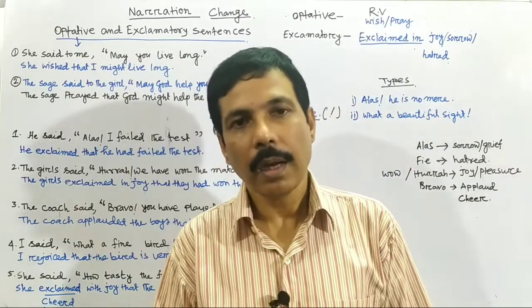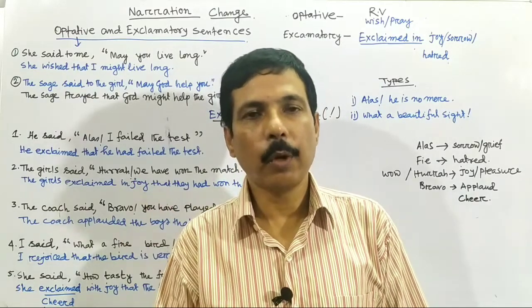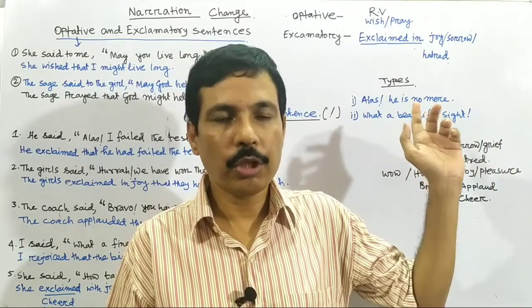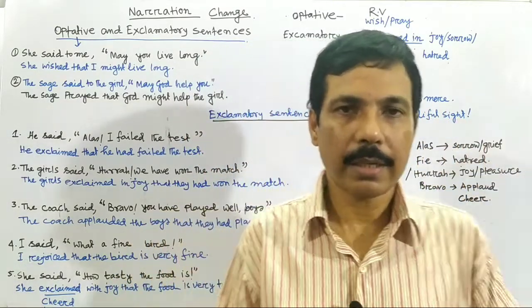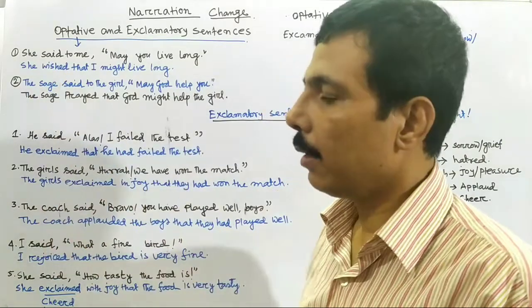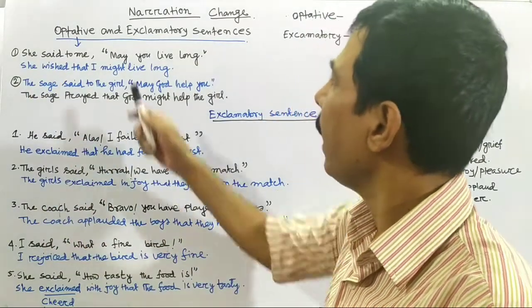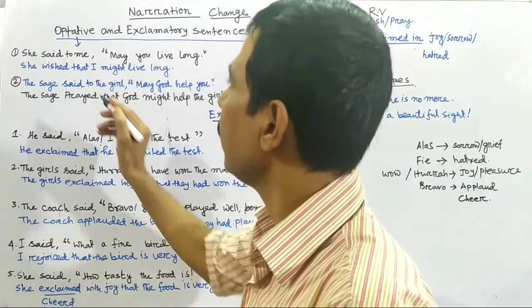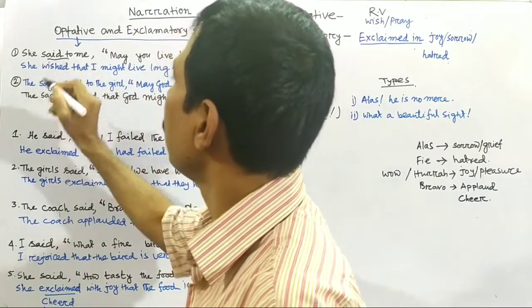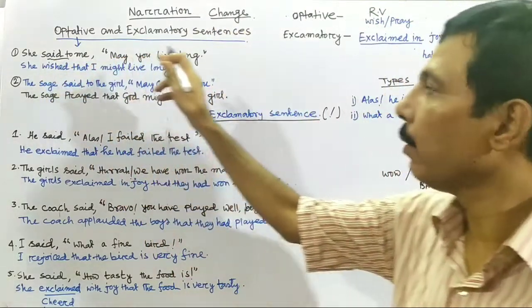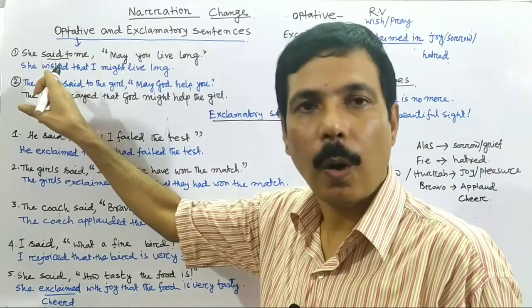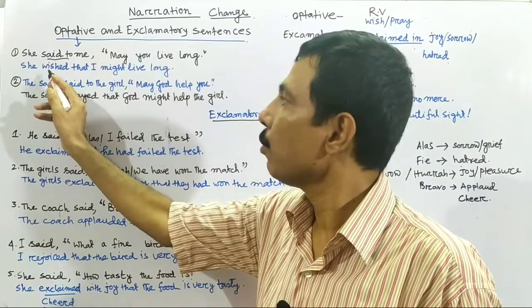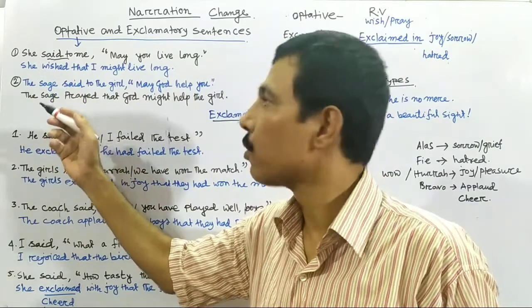Now we use the reporting verb wish or pray in the indirect speech in the place of said. Now look at the example. She said to me, may you live long. If we turn it into indirect speech, at the place of said to, as the reporting verb we can use either wish or pray. As it is in past tense, we use wished. You can use prayed here also.